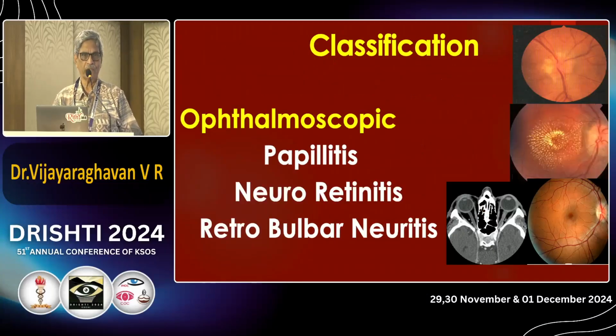Ophthalmoscopically, if you see the disc is involved, it is papillitis. Then there is retrobulbar neuritis, where the patient sees nothing and you are also seeing nothing. That's called retrobulbar neuritis. Whereas neuroretinitis is there, where we can have hard exudates in the macula associated with papillitis. We call it neuroretinitis.